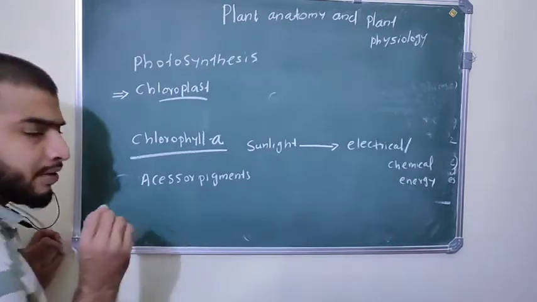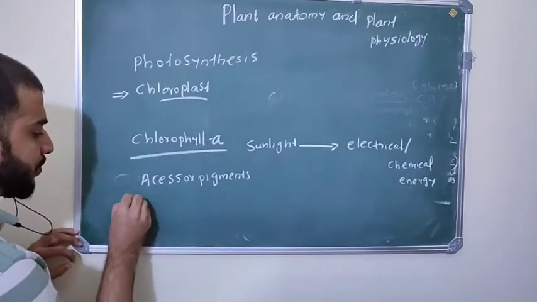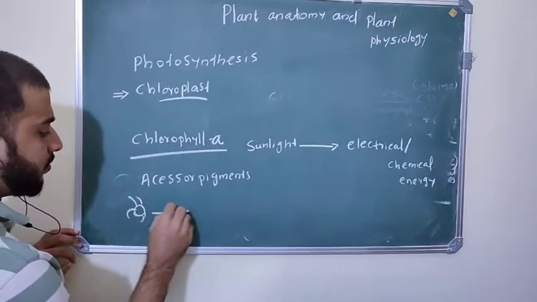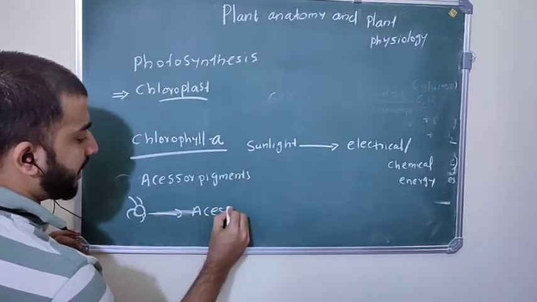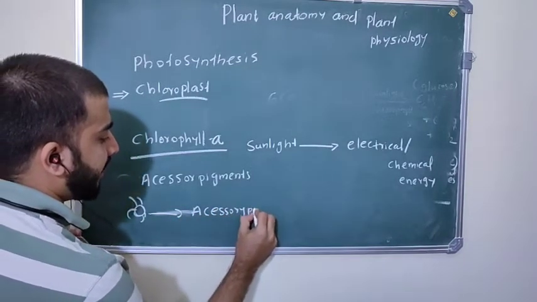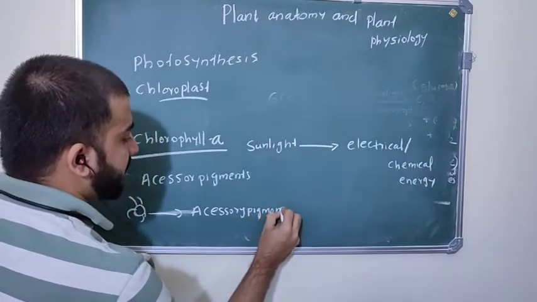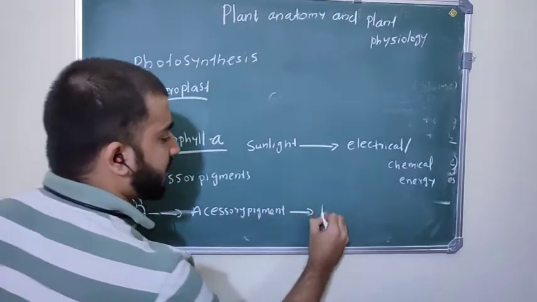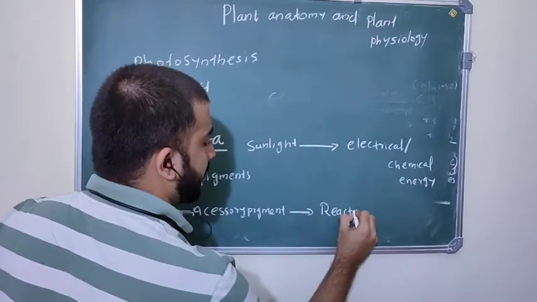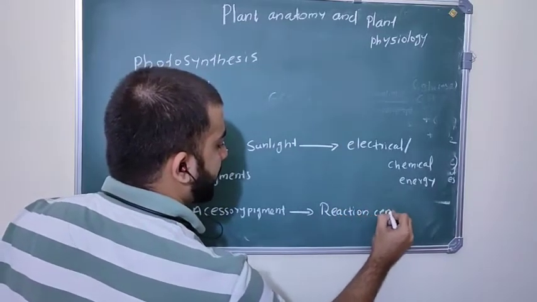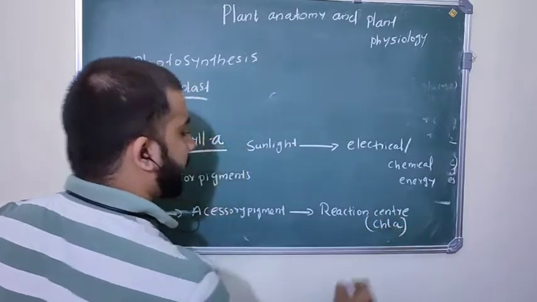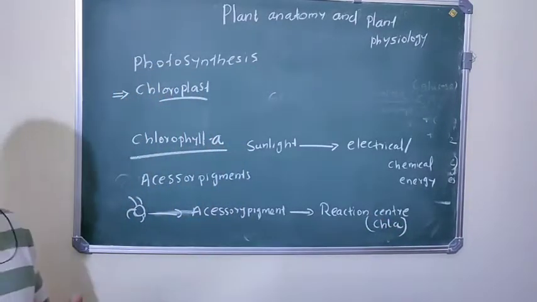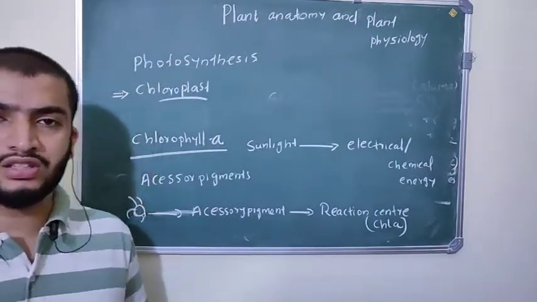The accessory pigment function is to absorb sunlight energy and transfer this energy to the reaction center. What is the reaction center? Chlorophyll A. They transfer the absorbed energy to the reaction center.